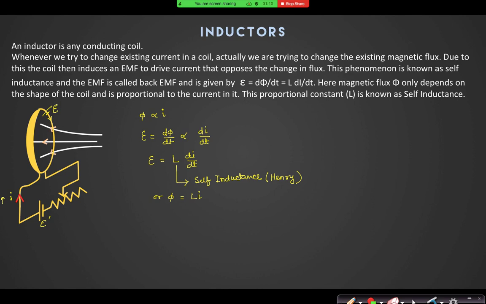Yes. Capacitor, if you see, the charge in the capacitor cannot be changed instantly. Remember, the charge grows as a function of time. You cannot charge a capacitor suddenly. Similarly, you cannot change the current in an inductor suddenly. Understood?